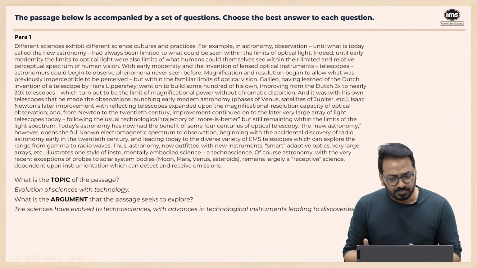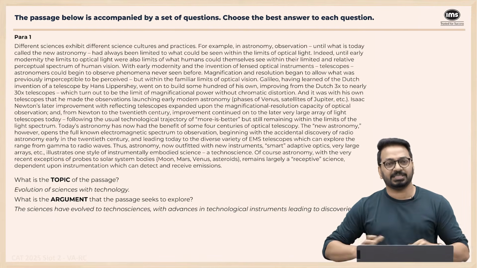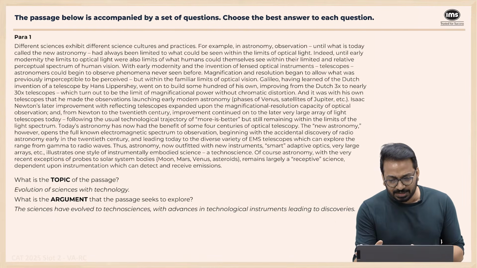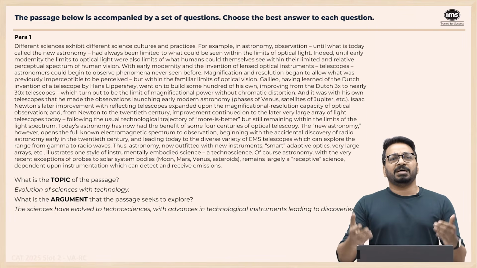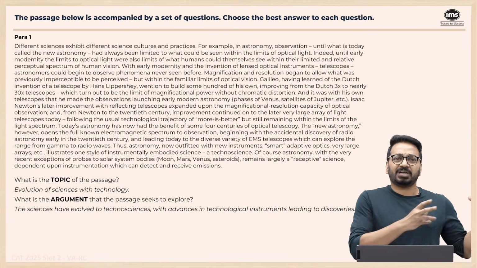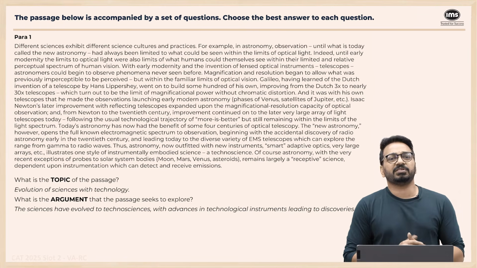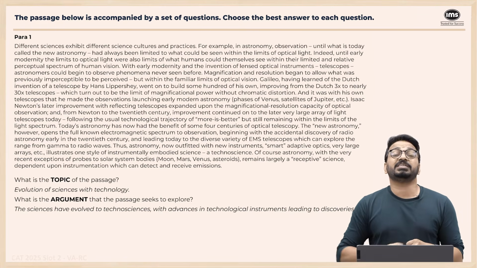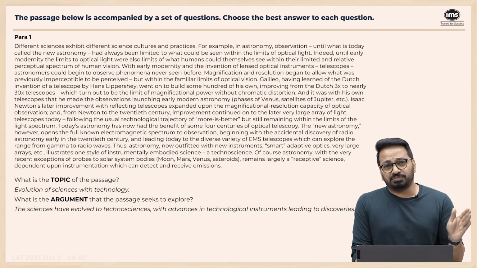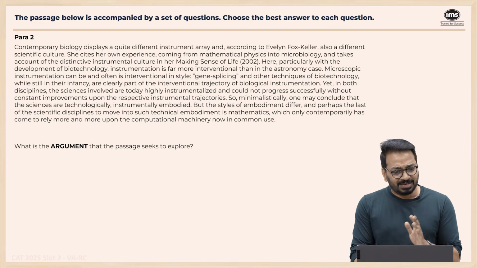So still remaining within the astronomy example. Basically, that is what they're saying: this is how it is going. Astronomy started off in one way, and as the technology got better, we started discovering more and more, right? So which is why it has become a technoscience. Super long paragraph. Next one.